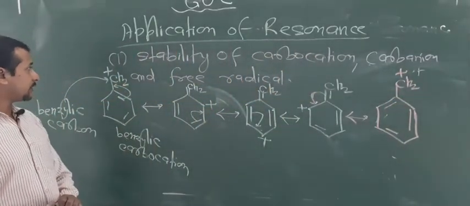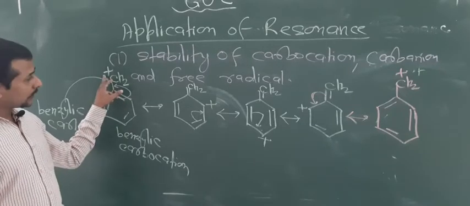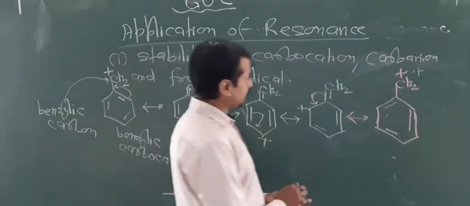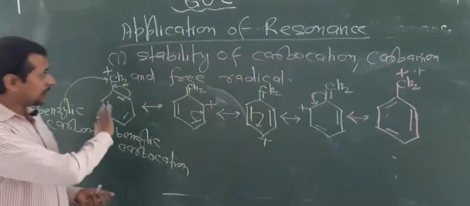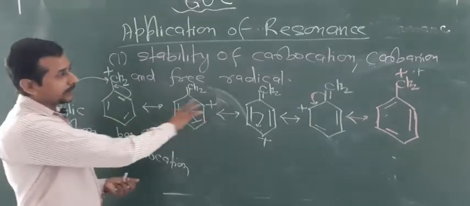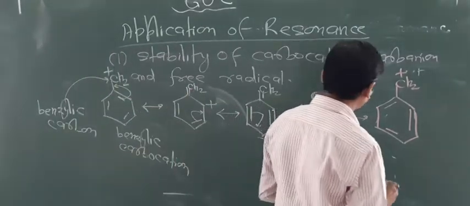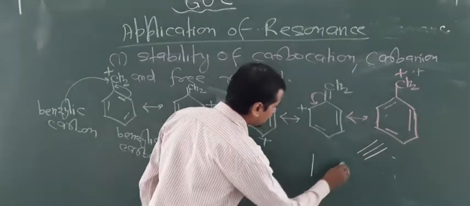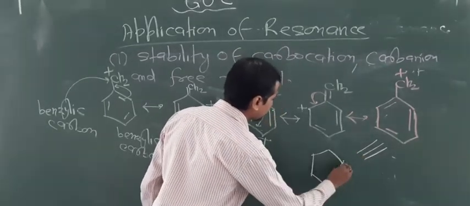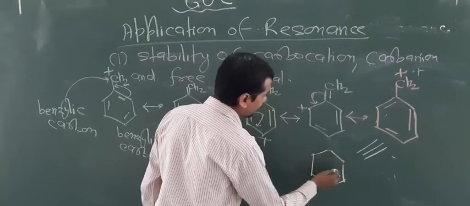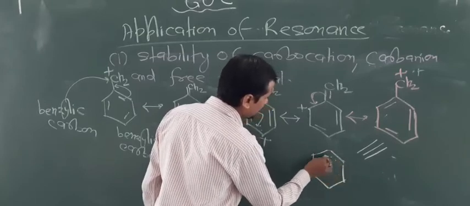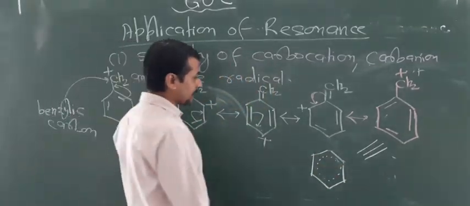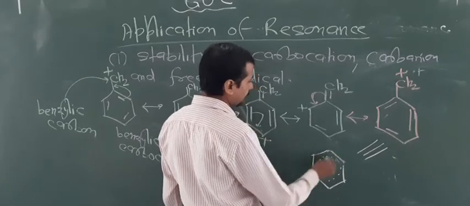So now let's go through the conclusions. Here the positive charge is available 2 times at the ortho positions and 1 time at the para position. So due to delocalization of charge, the stability of the given cation increases. Now we draw the resonance hybrid. Look at the conditions for the resonance hybrid. Here delocalization of the pi bond takes place over the whole length. That's why we draw a dotted circle like this.